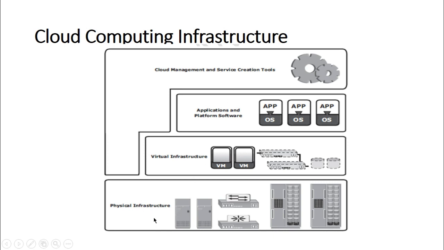We have the physical infrastructure layer. Over that we have the virtual infrastructure layer, then we have the applications and platform software, and then we have cloud management and service creation tools. So these are the 4 different layers of the cloud computing infrastructure. Let us try to understand each of these layers one by one.